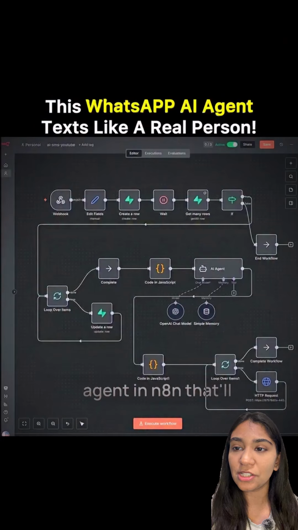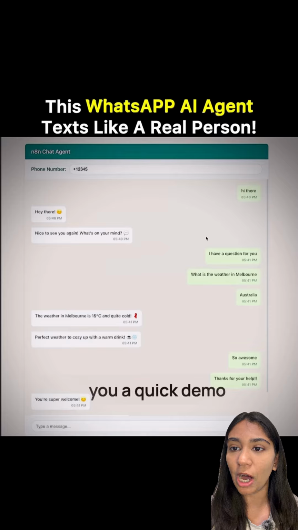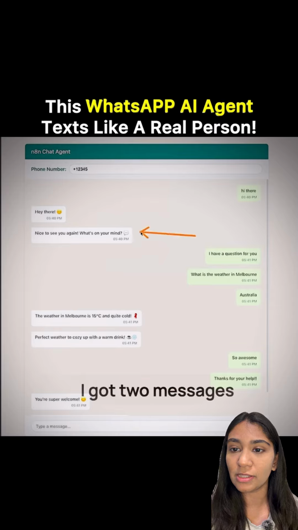I built out this AI agent in N8N that will text exactly like a real human. Come, let me show you a quick demo of how the system actually works. Here's a conversation I'm having with my agent where I sent in one message as the input, then I got two messages as the response. So two output messages in one return.